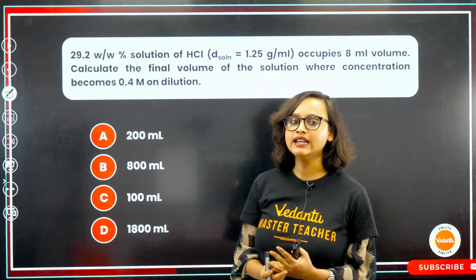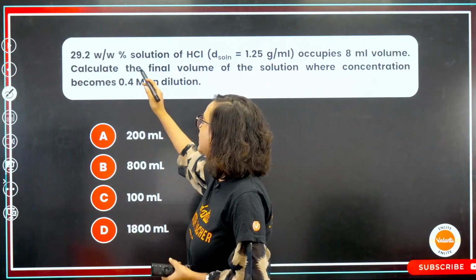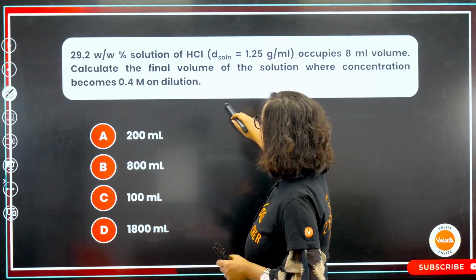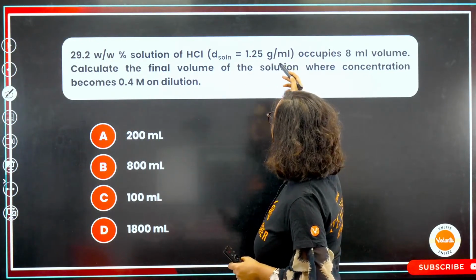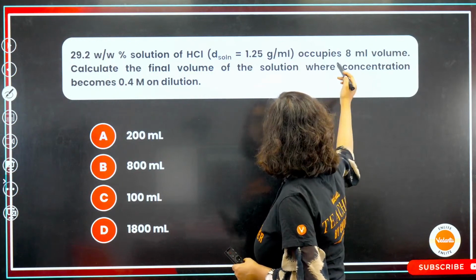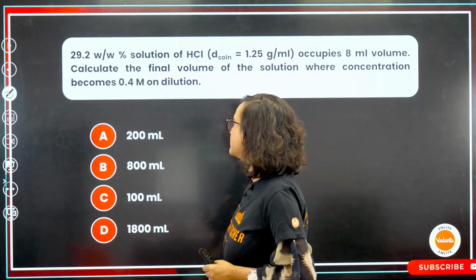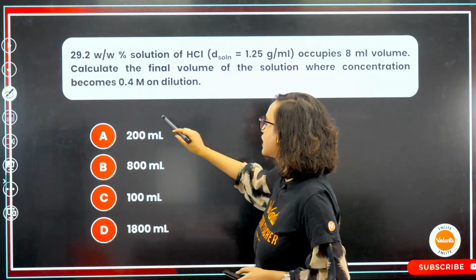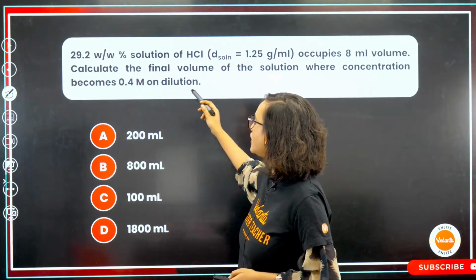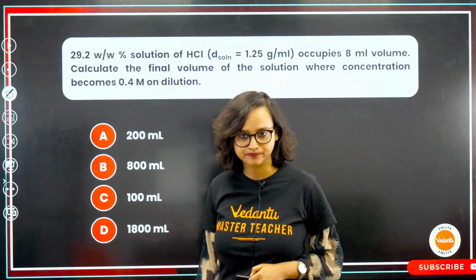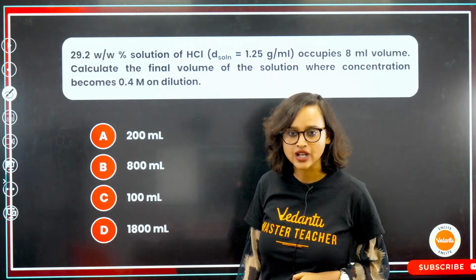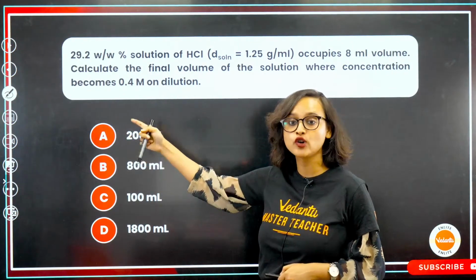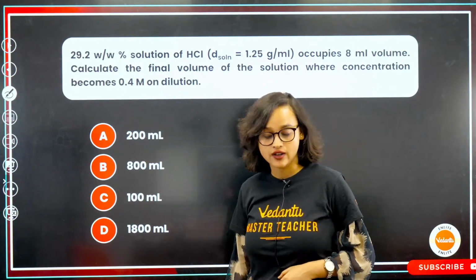So, 29.2 W by W, that is weight percentage solution of HCl. Density of solution is equal to 1.25 gram per mL, occupies 8 milliliter volume. You have to calculate the final volume of the solution where concentration becomes 0.4 molar on dilution. How are we going to do this? Come on. This is exactly from what we just learned, okay?